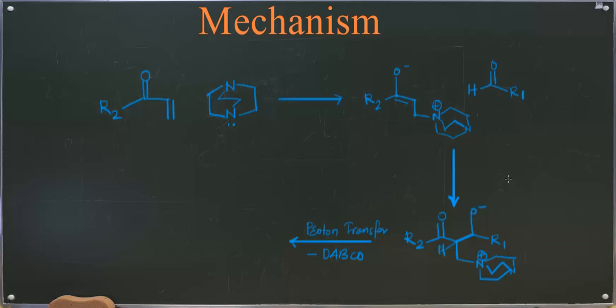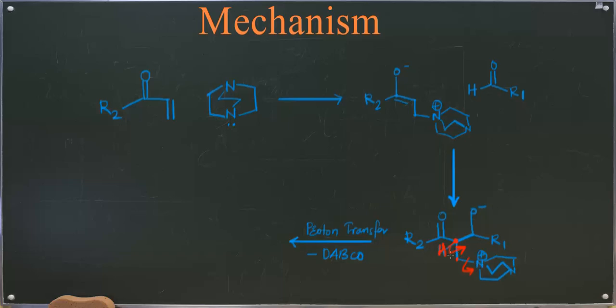Now the next step is a proton transfer reaction and elimination of your DABCO reagent. In this step, the sigma electron density between this hydrogen and this carbon will move here to form a new pi bond. Subsequently, the sigma electron density between this carbon and nitrogen will shift here like this, and this sigma bond will be broken in this process.